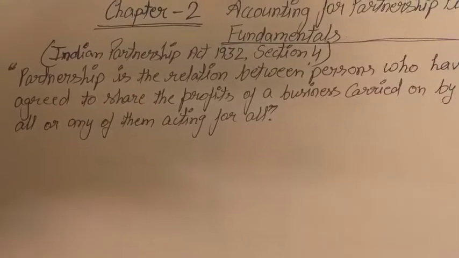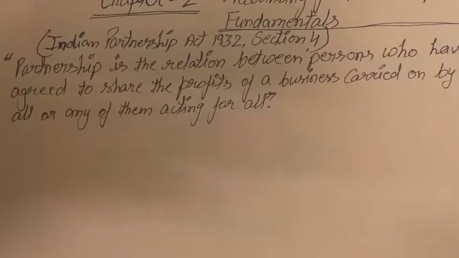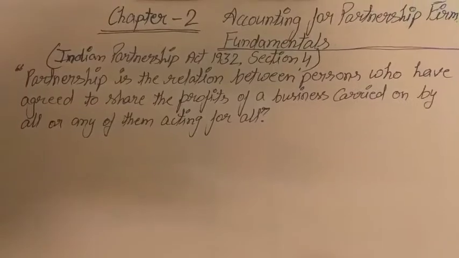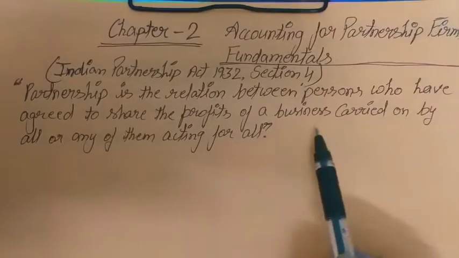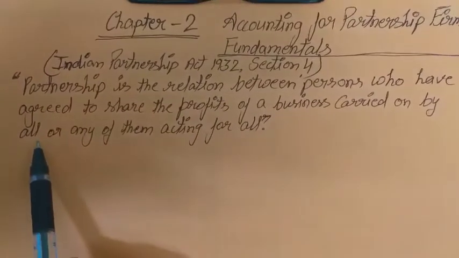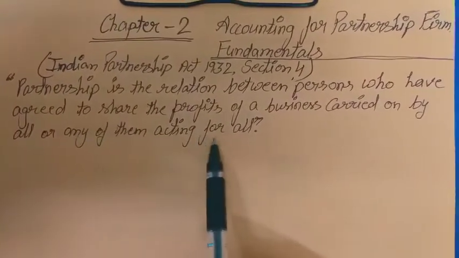According to that relationship, they distribute their profits among themselves. Between, carried on by all or any of them acting for all.